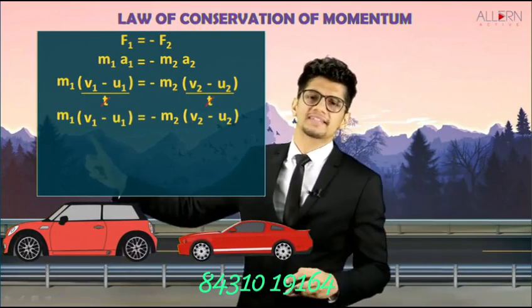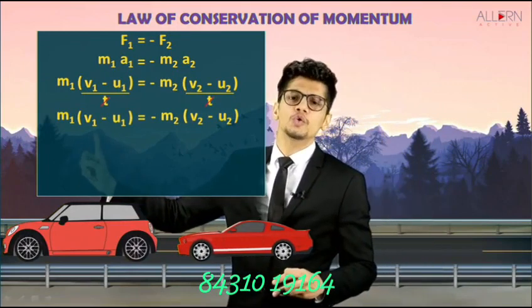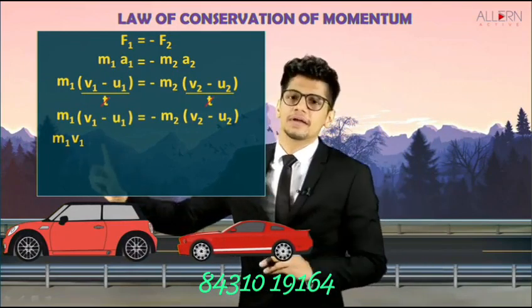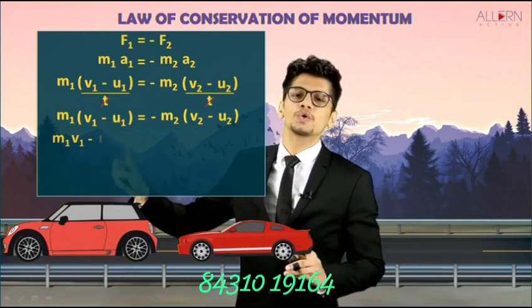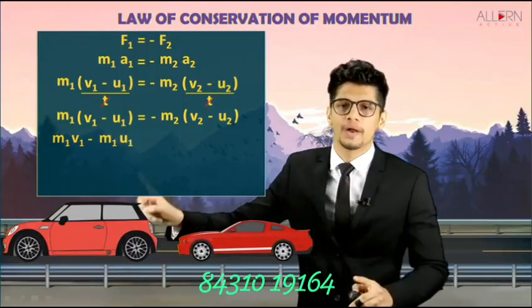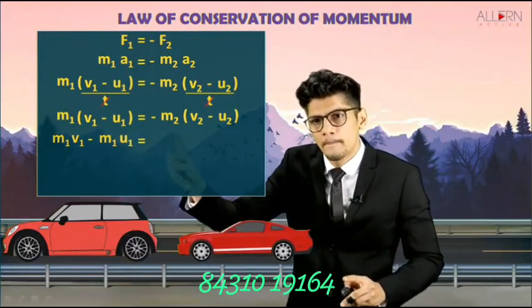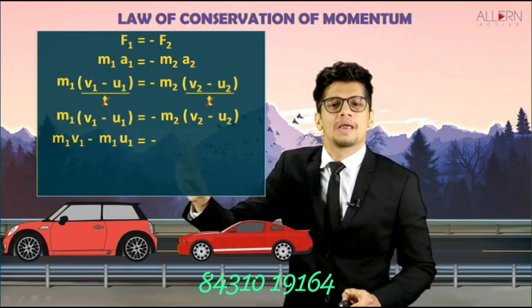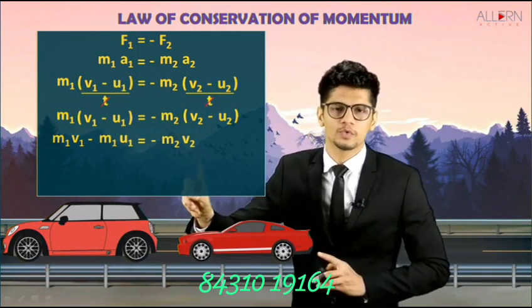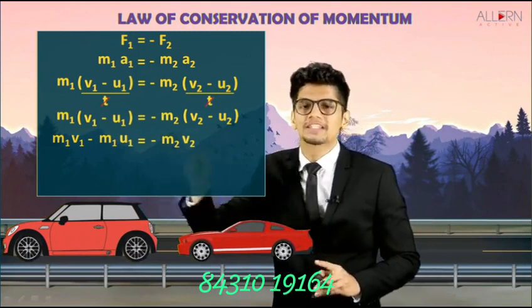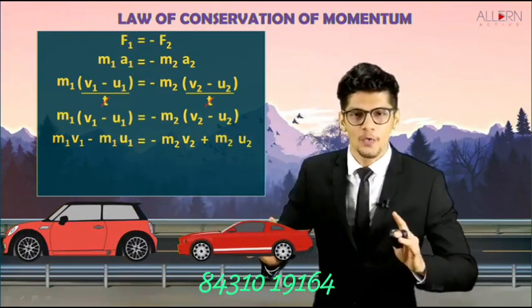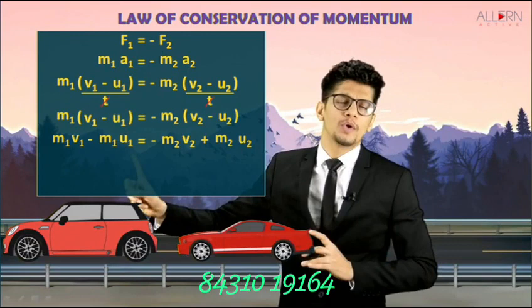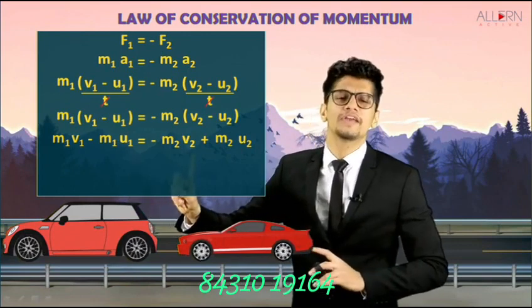Now see on the left hand side, m1 into v1 becomes m1 v1. This minus sign remains as it is, and m1 into u1 becomes m1 u1. Then we write is equal to minus m2 into v2, which becomes minus m2 v2. Minus into minus becomes plus m2 into u2. Now we have minus m1 u1 over here and minus m2 v2 over here.